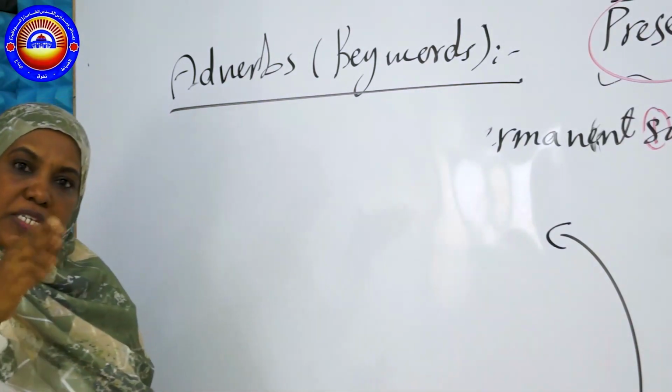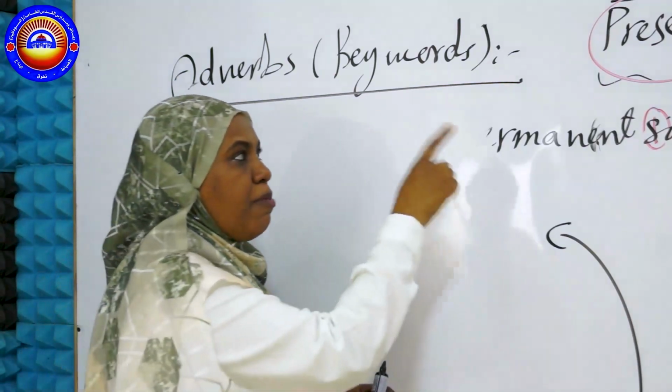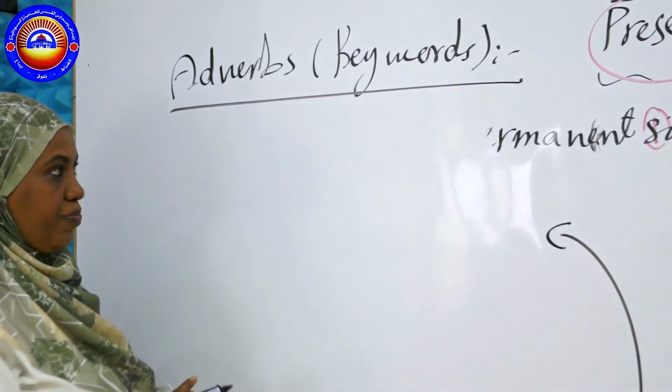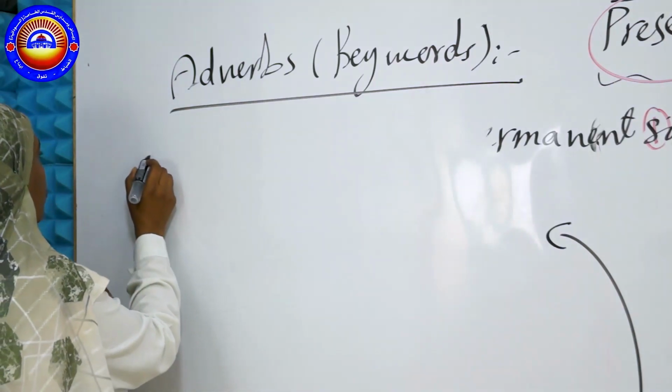When I find them inside a sentence, that means I am using this type of action. Okay, we're going to take them one by one.